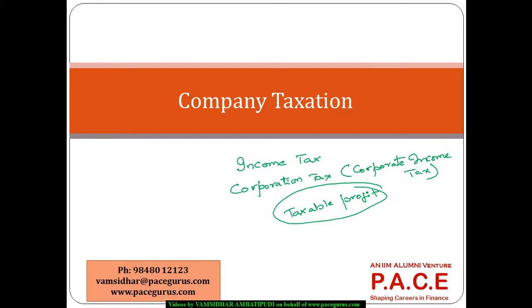So first process is compute the taxable profit. To compute the taxable profits, two major elements come into picture. So we are talking about the profit that comes, one, from the regular business operations, which is the revenue minus the expenses coming purely from the operations part. That is included, as well as capital gains.